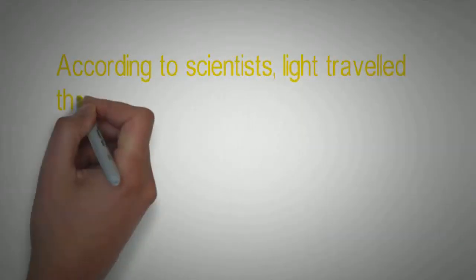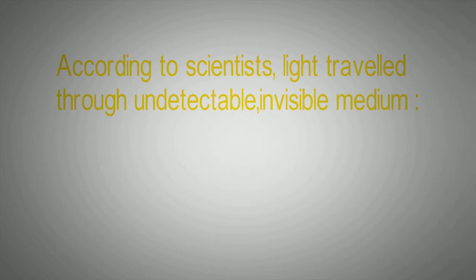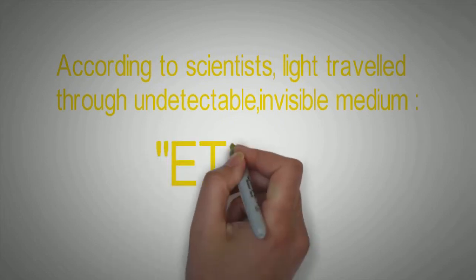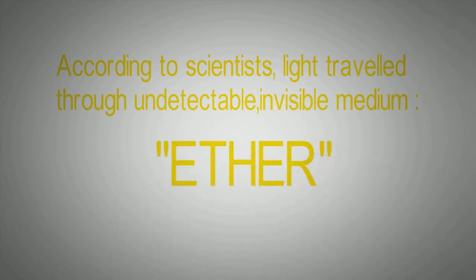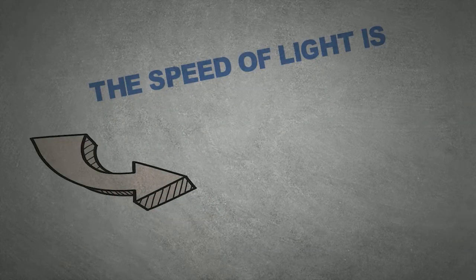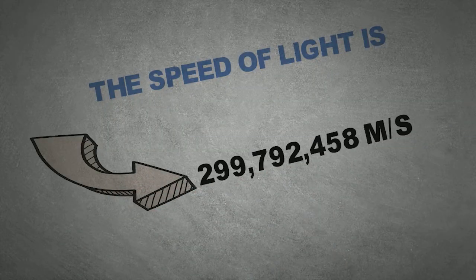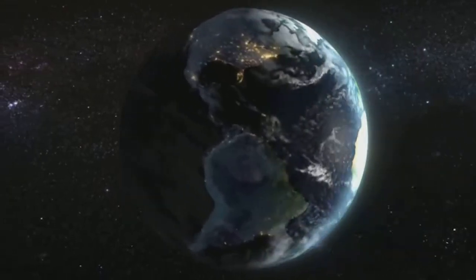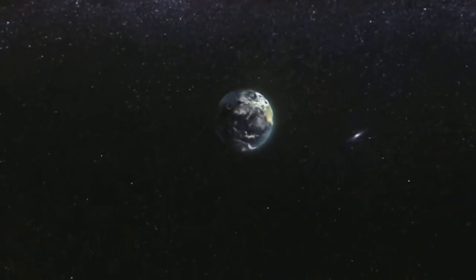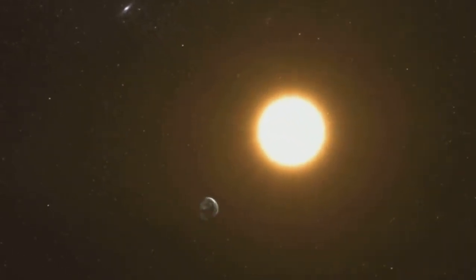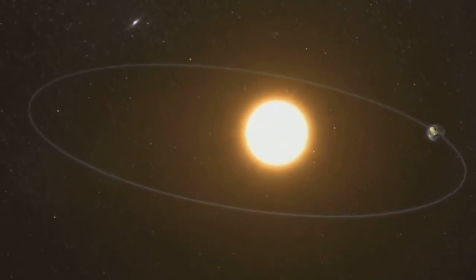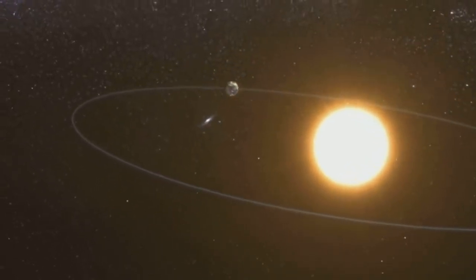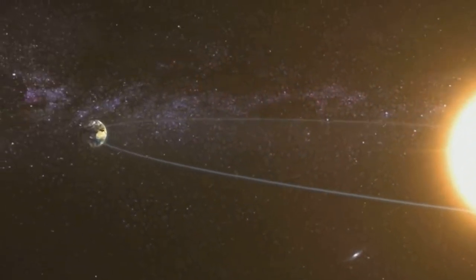Then scientists hypothesized that light was traveling through an invisible, undetectable medium present everywhere in the universe, which was called ether. Light traveled through ether at a velocity of 3 x 10^8 meters per second, and so in this condition, ether is considered to be the absolute frame of reference and is detectable. But as we studied earlier in Newtonian mechanics that there is no absolute frame of reference, this contradiction was such a pivotal point that it was really necessary to establish the existence of this ether medium.